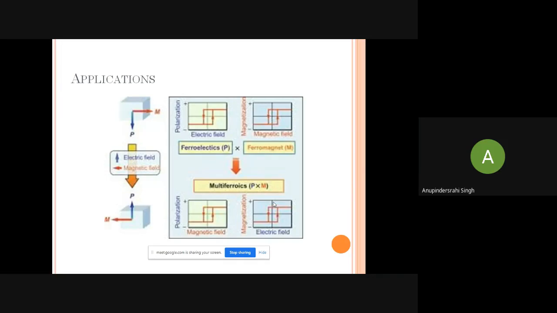Now, ferroelectricity has two degrees of freedom, and ferromagnetism also has two degrees of freedom. Now the multiferroics have the presence of both these properties. That is why the multiferroics have four degrees of freedom, that is, 2 into 2. So these four degrees of freedom can be used for large data storage. That is why the multiferroics can be used in data storage applications. These are very useful.